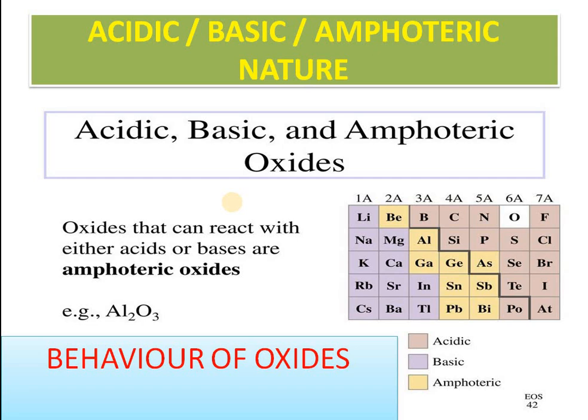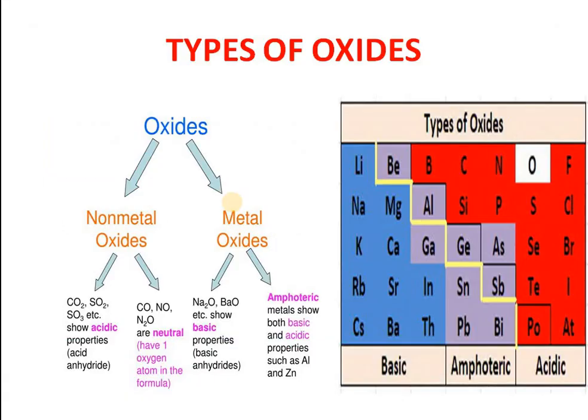Similarly, MgO, CaO, SrO, BaO or BaO2, these are all basic. Similarly, beryllium, aluminum, gallium, germanium, arsenic, tin, antimony, lead, bismuth, these are all what? So basically, metal oxides are basic in nature, non-metal oxides are acidic in nature, and metalloid oxides are amphoteric in nature. This is the main basic idea.